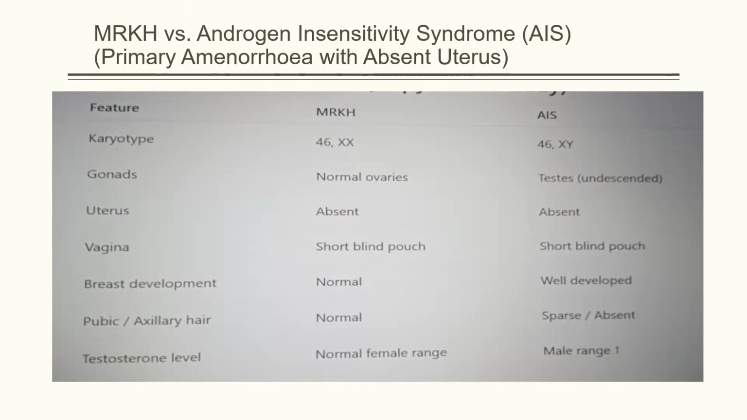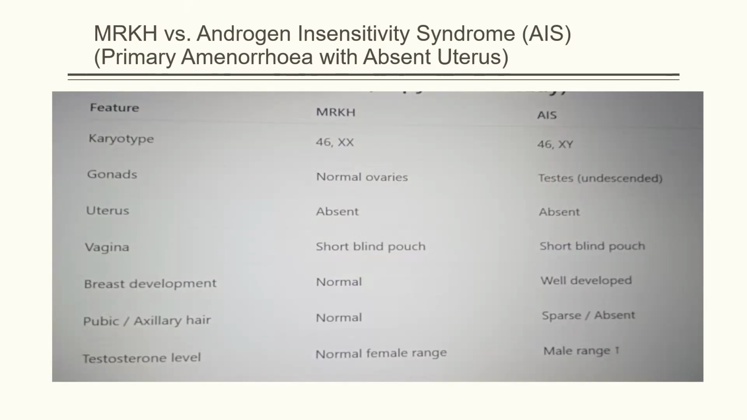The most important exam point of view, or in the viva, you can be asked what the differential diagnoses are for a case of primary amenorrhea with absent uterus. The top of the list should be MRKH, and the second on the list should be complete androgen insensitivity syndrome.